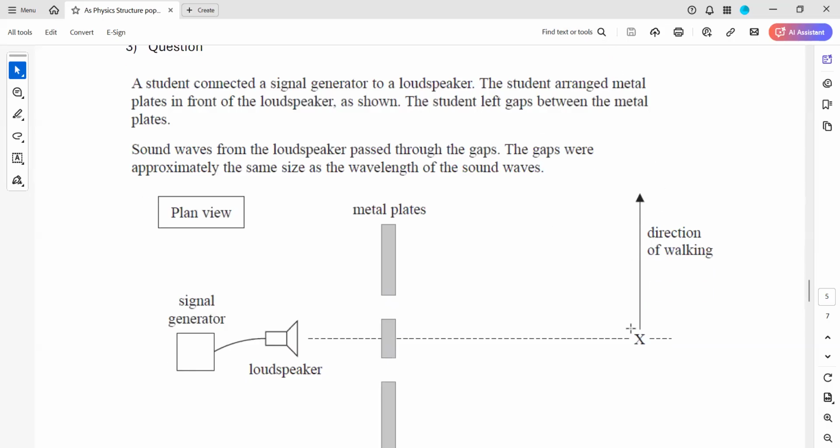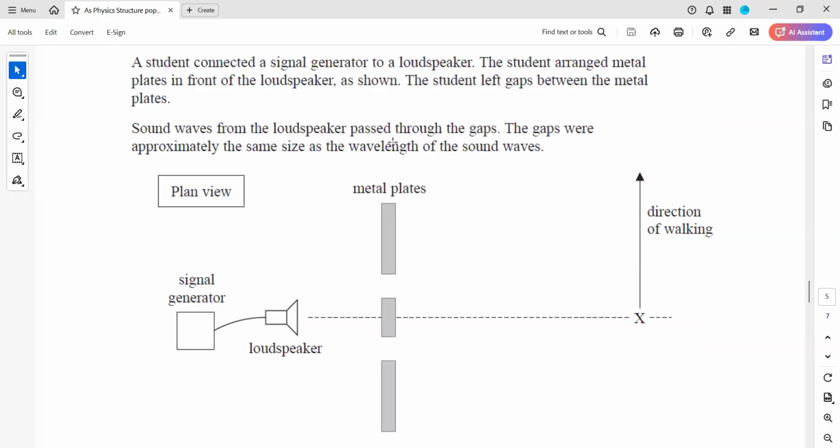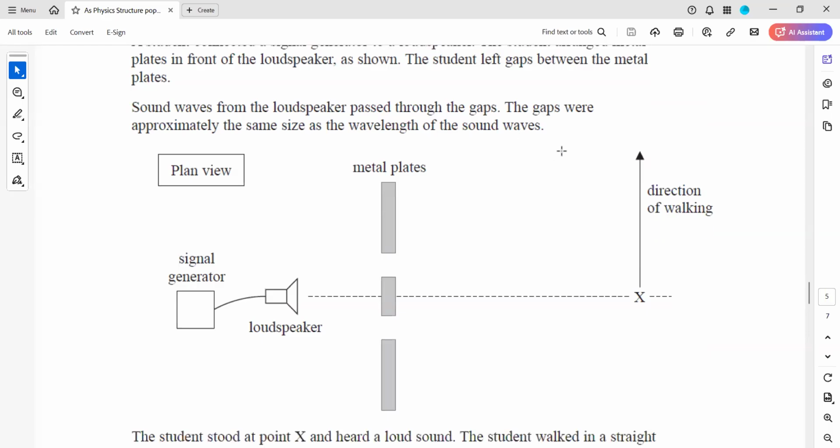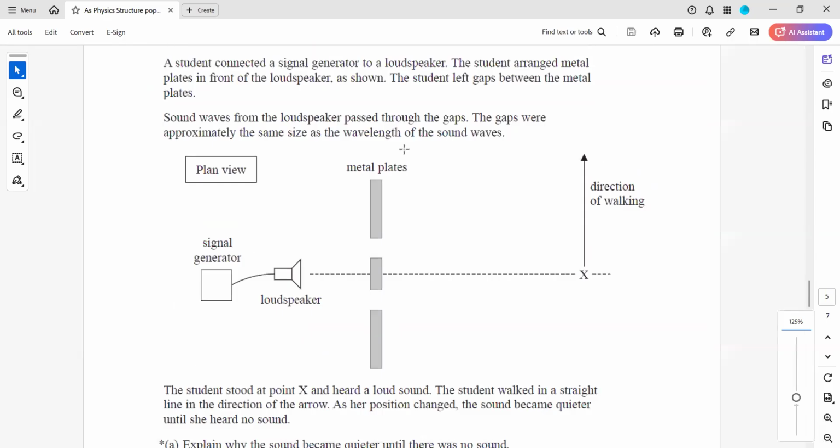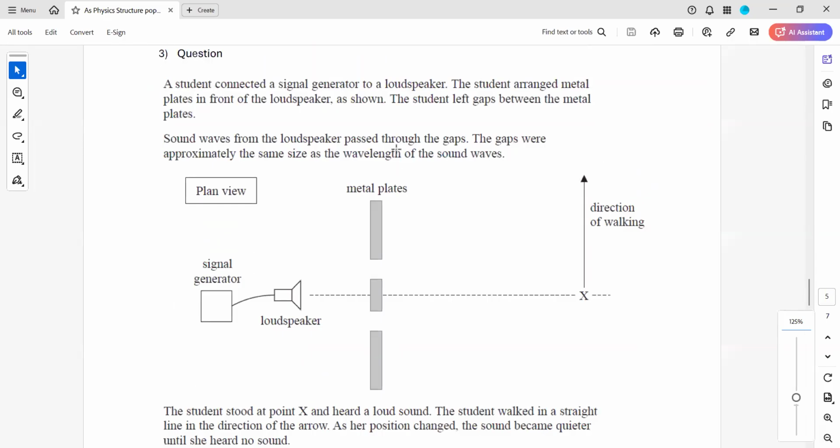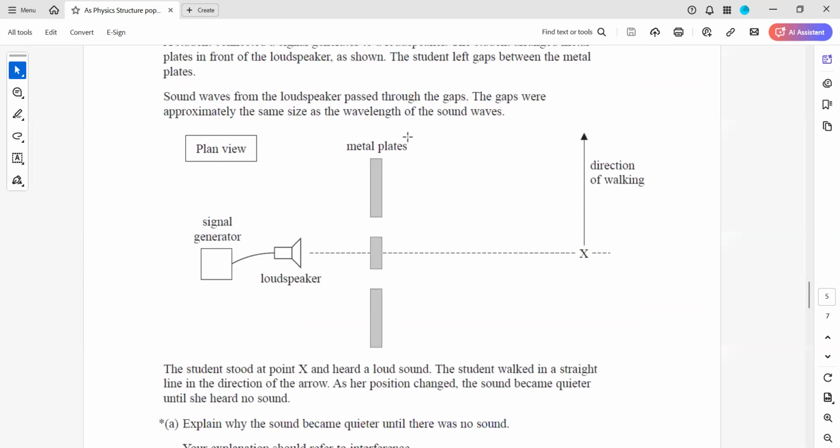The student arranged metal plates in front of the loudspeaker as shown. The student left a gap between the metal plates. The sound waves from the loudspeaker pass through the gaps. The gaps were approximately the same size as the wavelength of the sound wave. The student stood at point X and heard a loud sound. Why will he hear a loud sound?